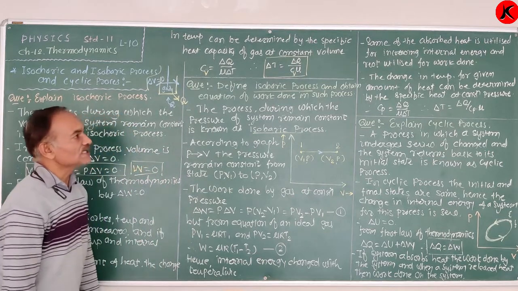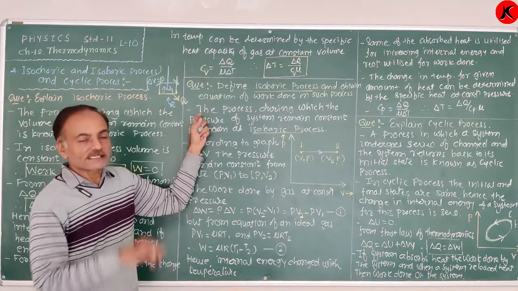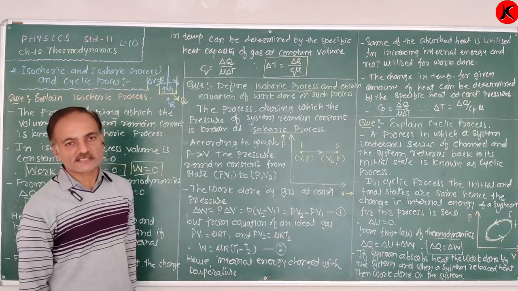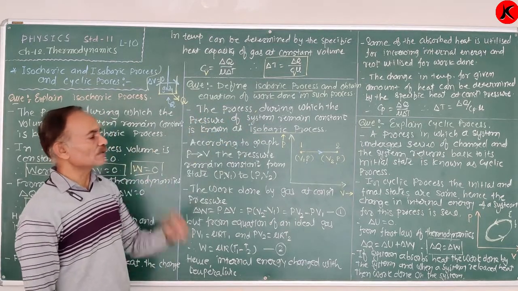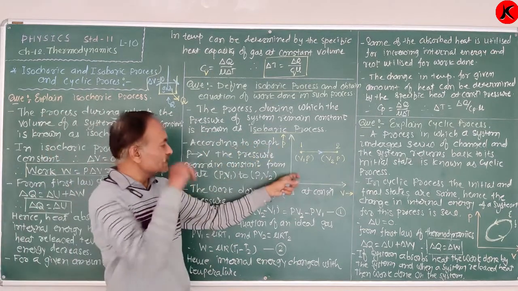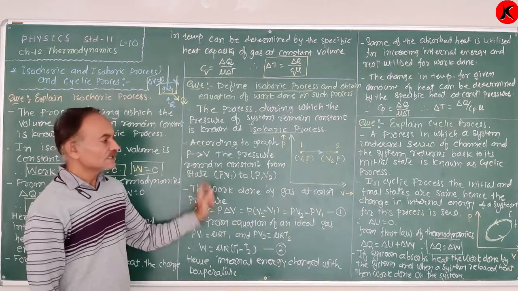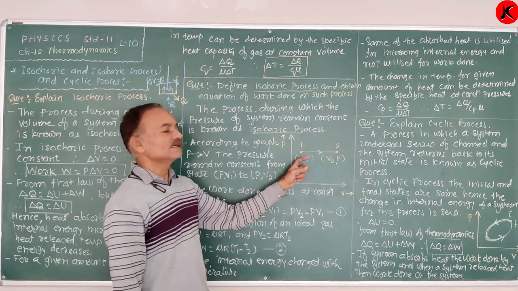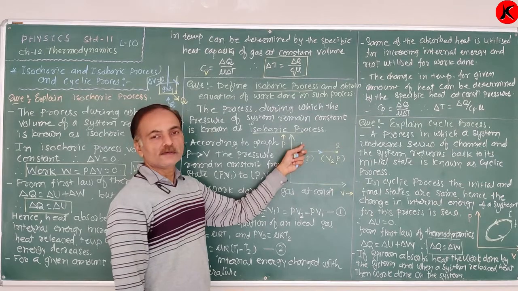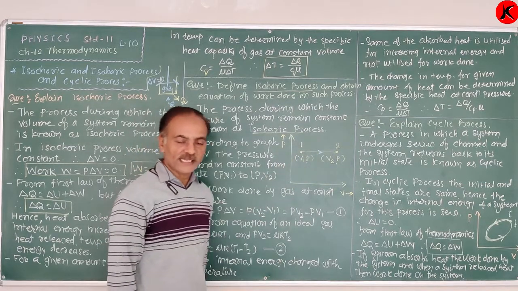Again, what is the isobaric process? The process during which the pressure of the system remains constant is known as an isobaric process. According to the graph of P versus V, the pressure remains constant and the system goes from the initial state PV1 to the final state PV2.